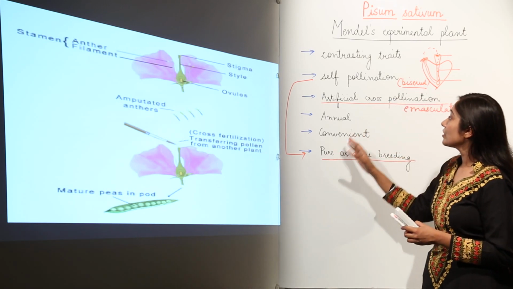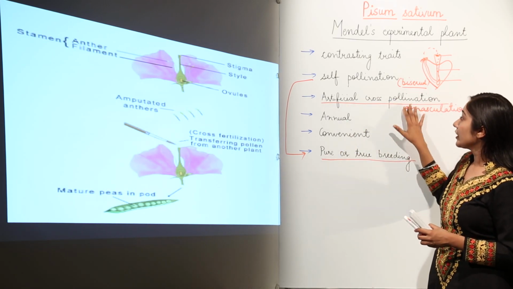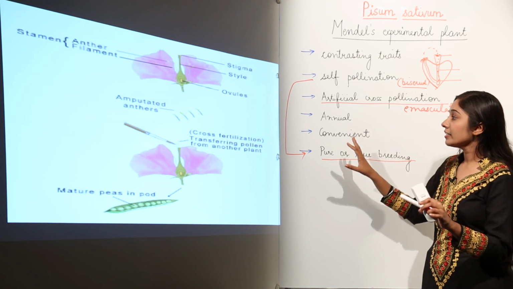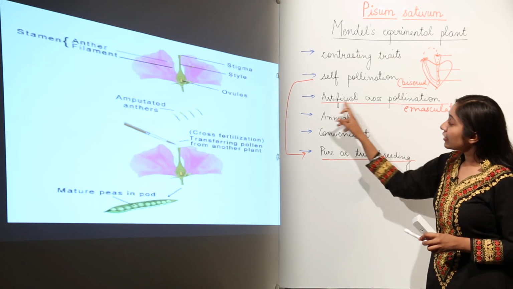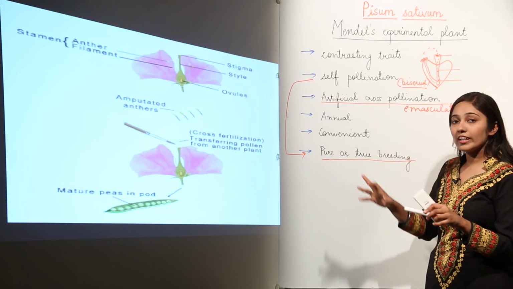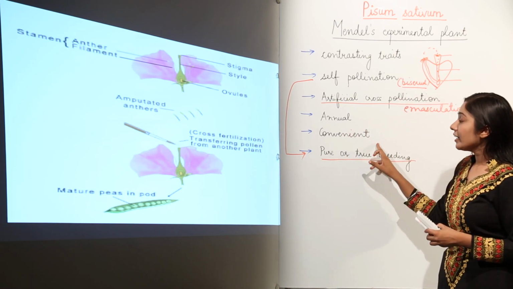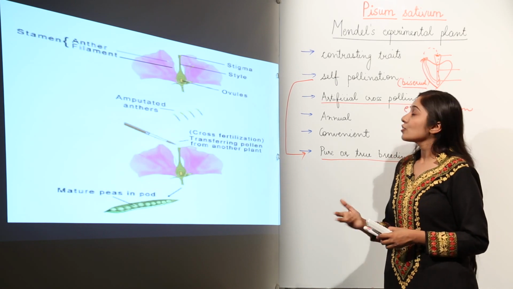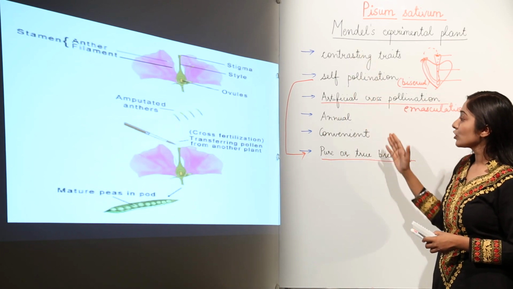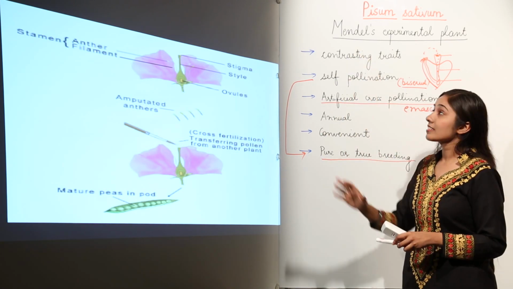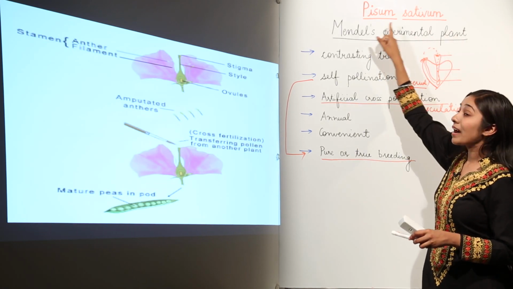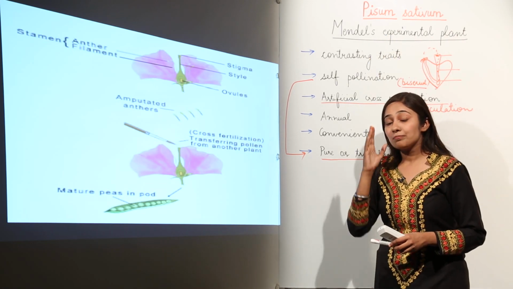So artificial cross-pollination was possible for Mendel in case of garden pea plant, and the garden pea plant was annual. That is why he could get results generation after generation very easily. Then it was convenient because it was easy to cultivate. So these are the points due to which Mendel chose his experimental plant as Pisum sativum or the garden pea plant.